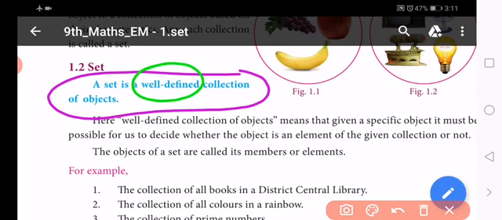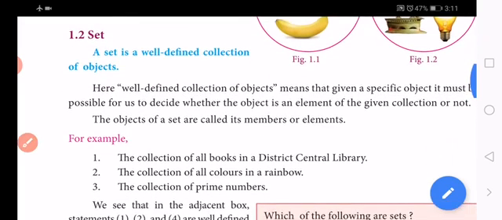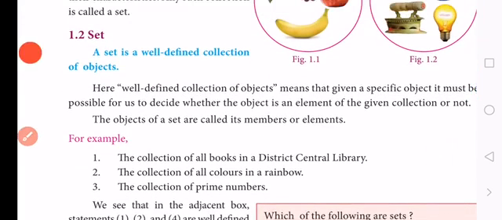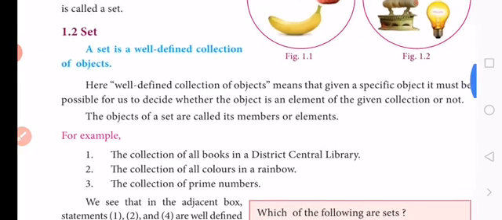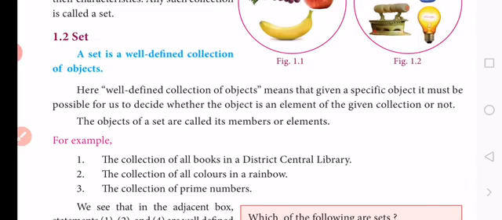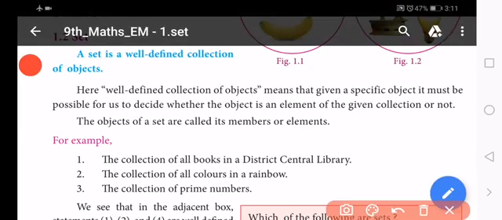So here, well-defined collection of objects means that given a specific object, it must be possible for us to decide whether the object is an element of the given collection or not. So this is the main property of sets in mathematics: well-defined.